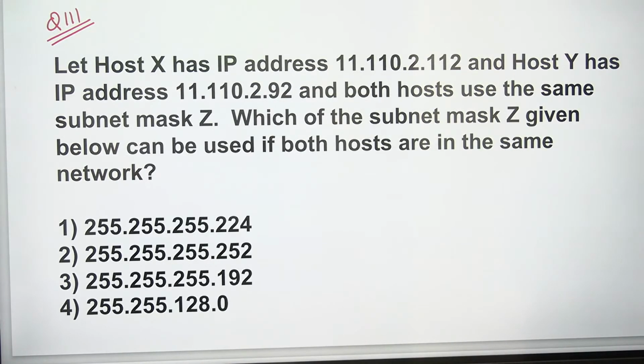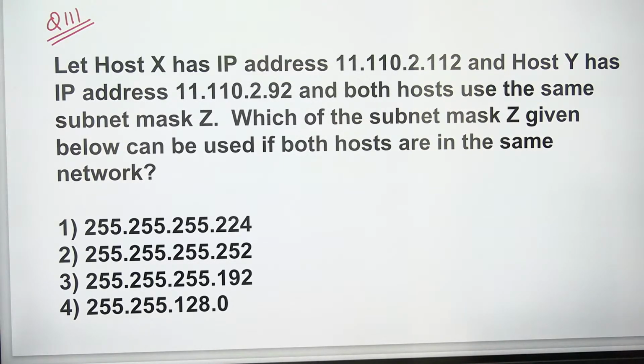There are two IP addresses, X and Y, both using the same subnet mask Z, and it says these two belong to the same network. If that is the case, what will be the subnet mask? On which subnet mask both will give the same answer, that will be the answer.